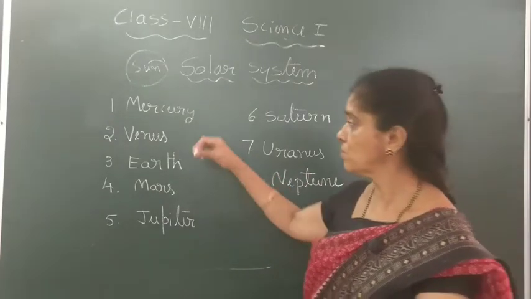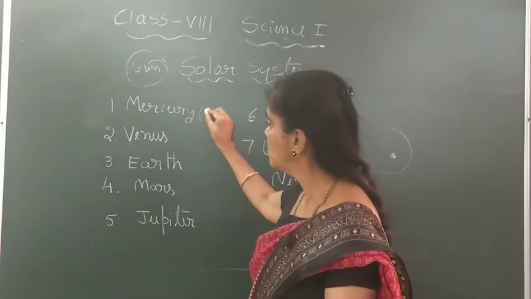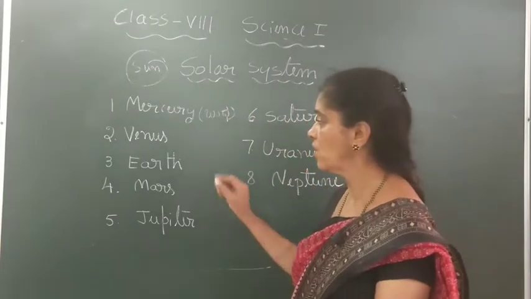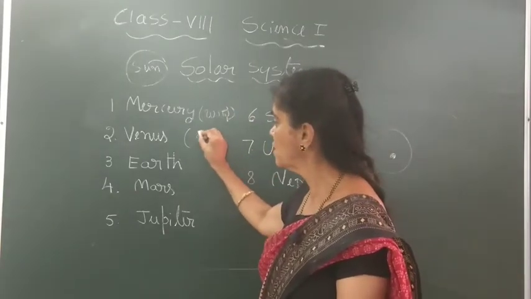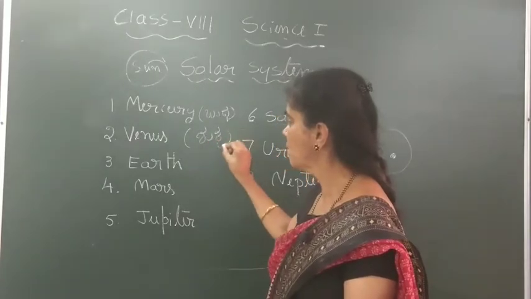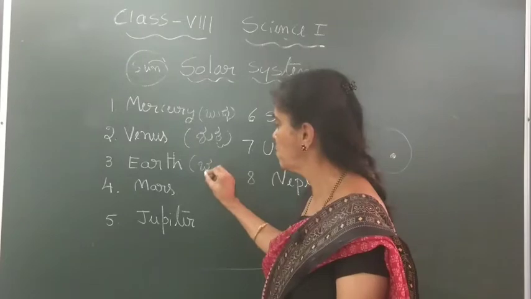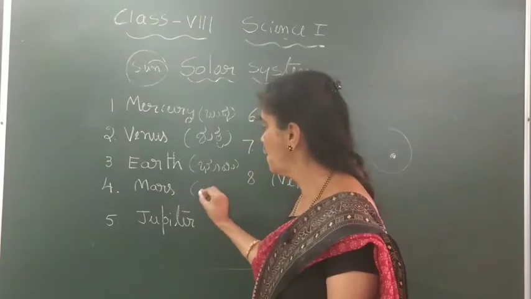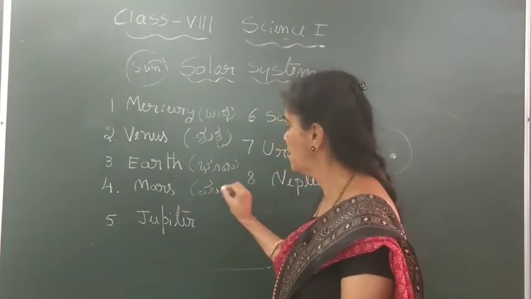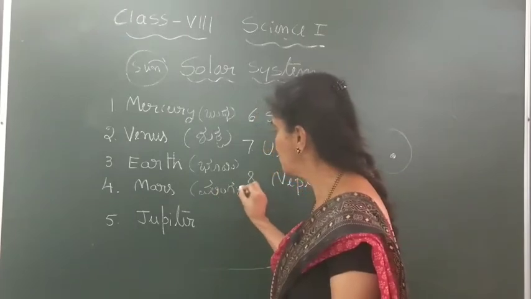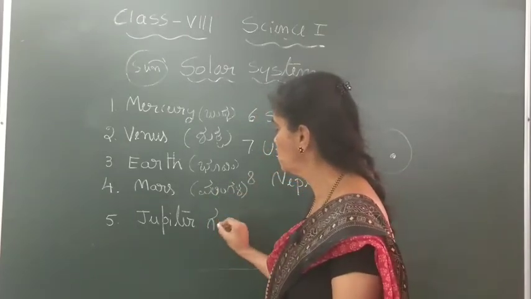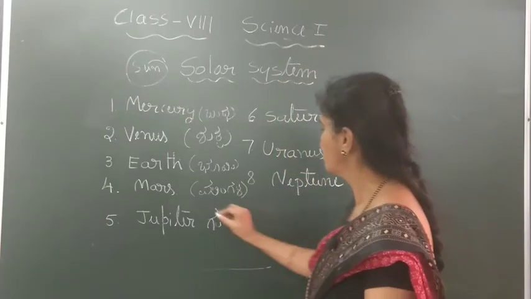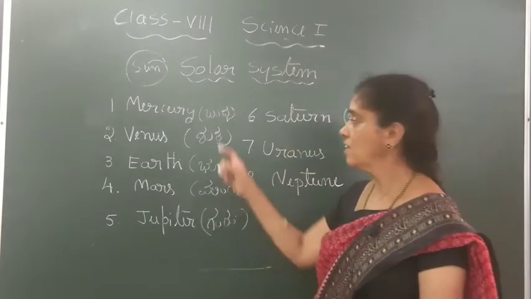If you want the Indian names, we call this Budh, Budha Graha. This is Shukra. This is Bhumi, Earth, our Bhumi, Prithvi we will call. This is Mangala. Mangalayana you have heard. Mangala. This is Guru. This is Shani. In Kannada also we name these planets in this manner.